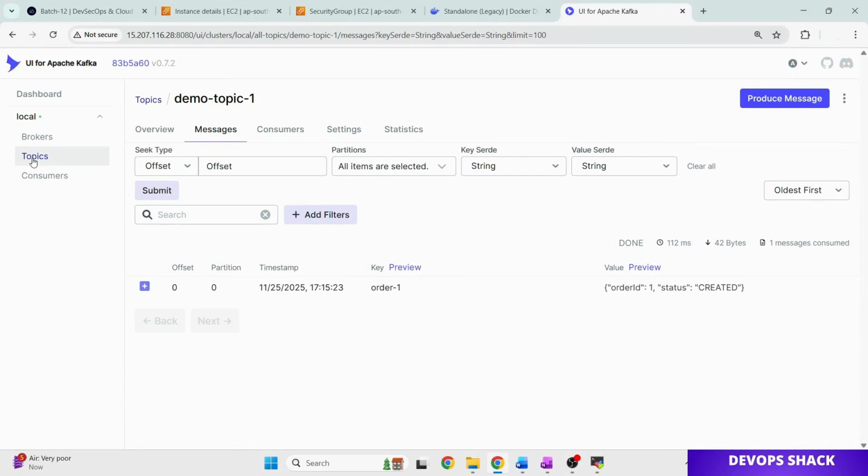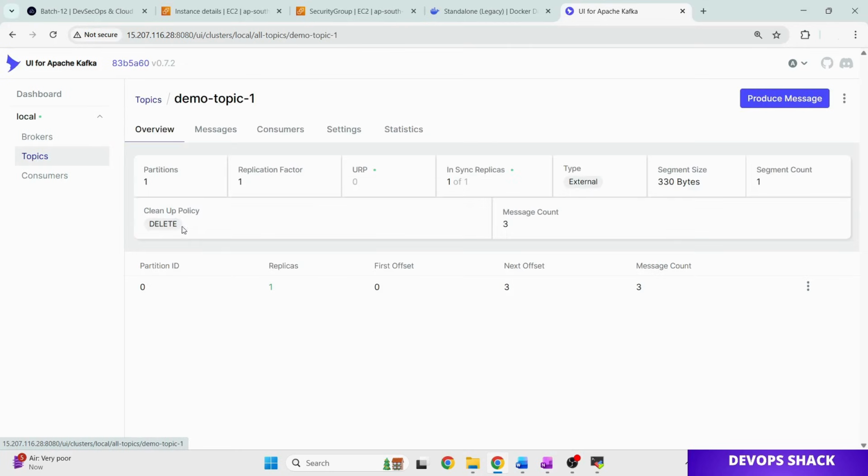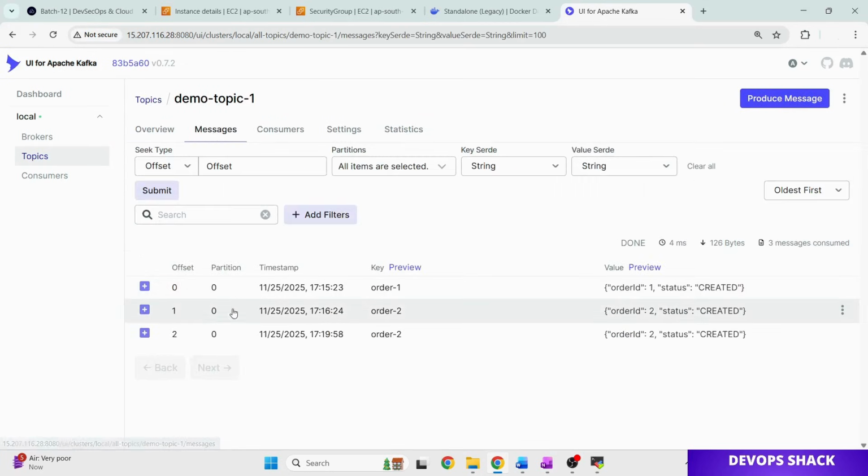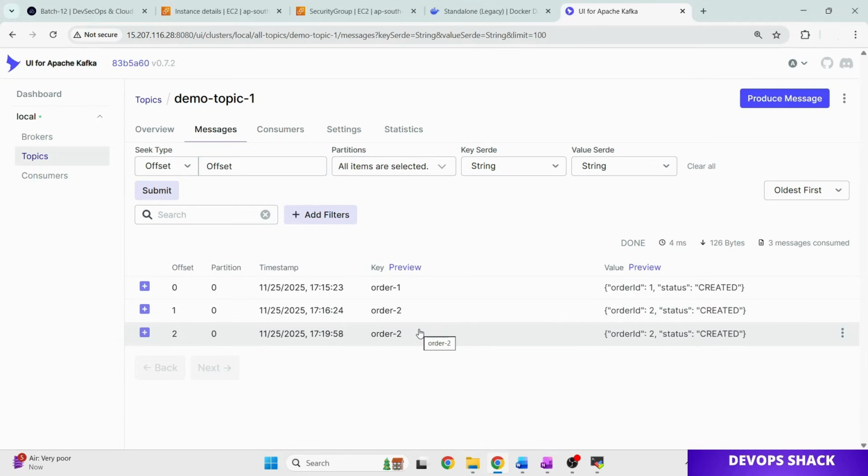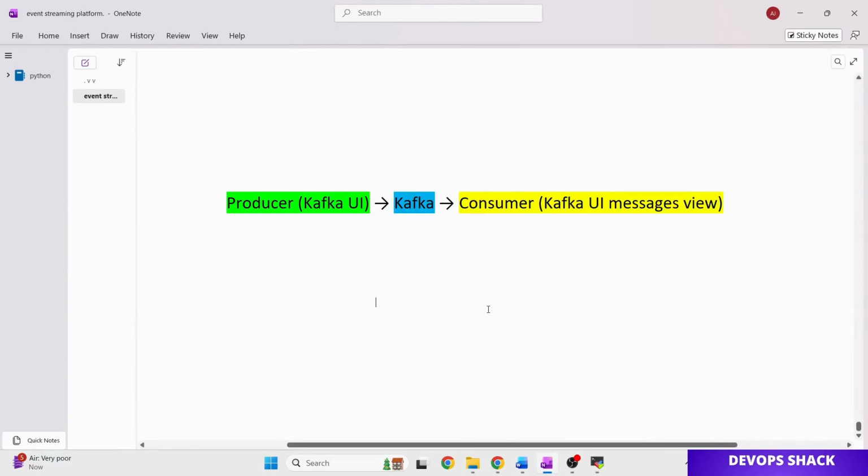As soon as I refresh the page, go back here and go to messages, you'll be able to see the order has been created, along with the first order that I created a while ago. That's why it shows two. So it shows that Kafka UI, which is our producer in this case, and Kafka UI, which is also the consumer, are both working fine. That means Kafka UI, which is another service, sends a message to Kafka, and Kafka UI separately is able to consume the message as well. So this is what just happened.